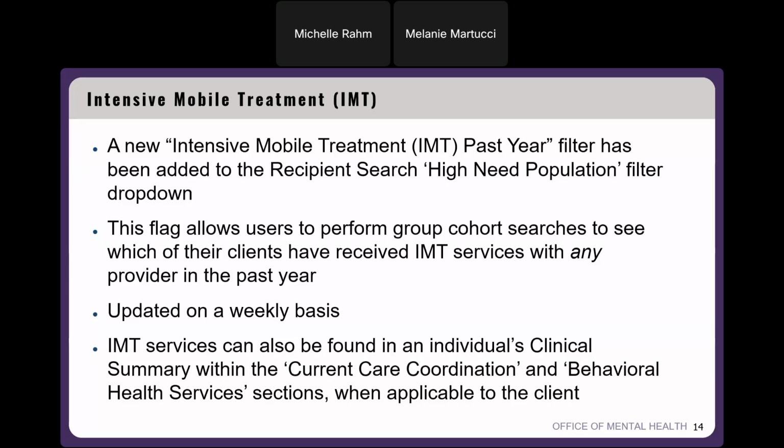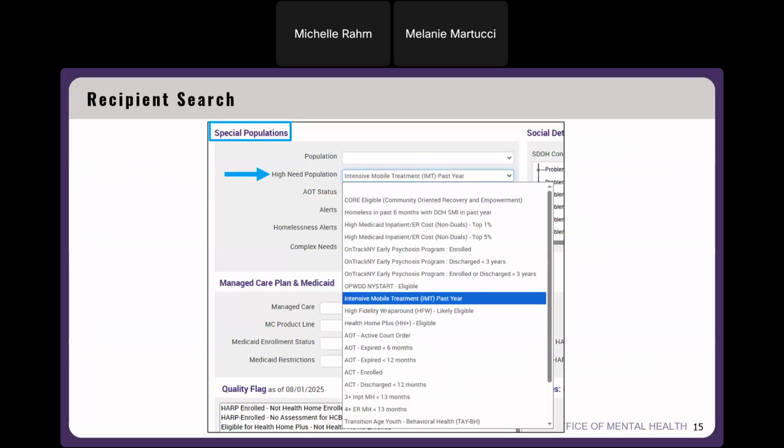Now this filter is updated on a weekly basis. And again, you can find IMT service information in a client's clinical summary within the current care coordination section and the behavioral health services section when applicable to that client. So again, I'm going to show what this looks like in the application.